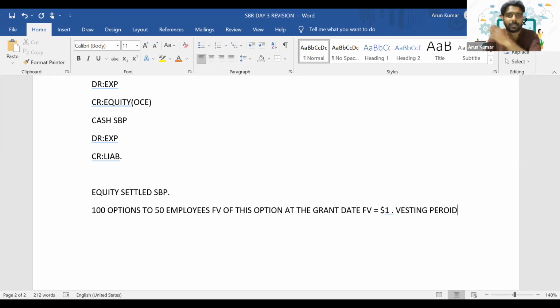Vesting period means that's a period that will be given by the employer to the employee. So during that time, we have to meet certain criteria which is mentioned there. Let's say the vesting period is 3 years. If the vesting period is 3 years, then how will you account for it?